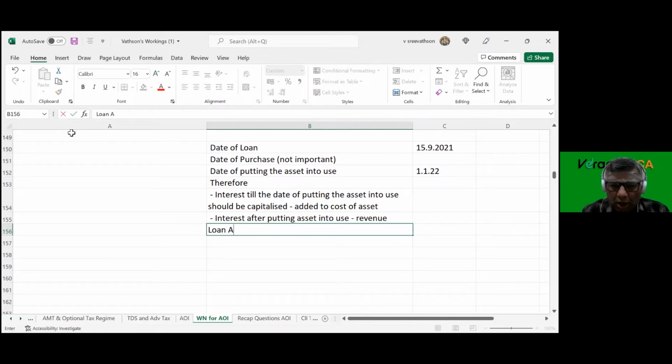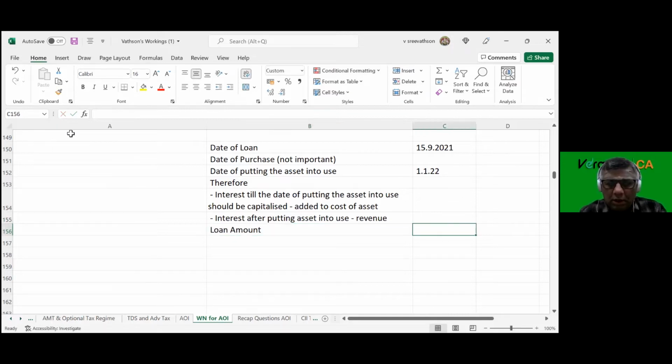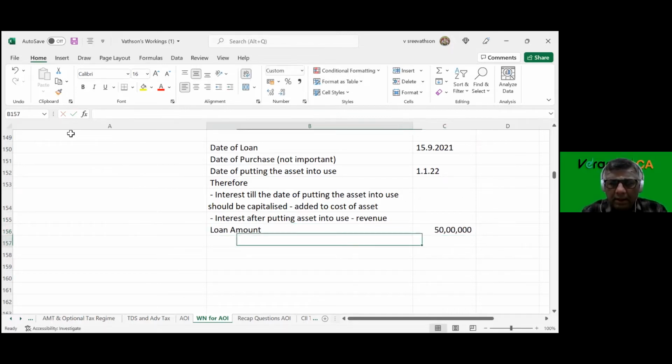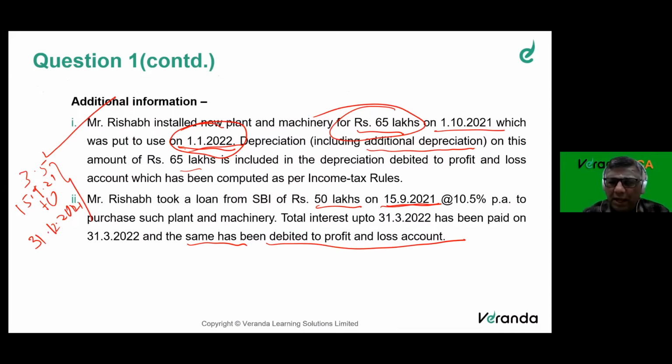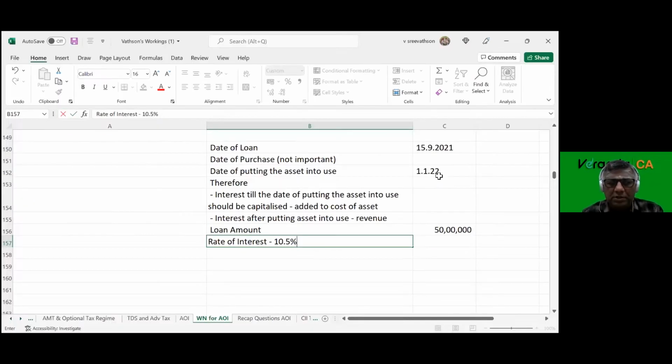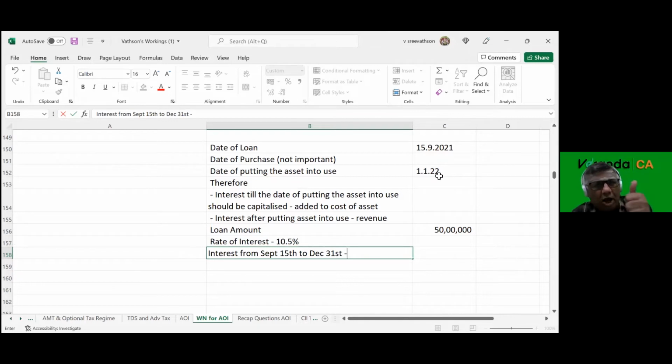Now, loan amount is 50 lakhs, rate of interest 10.5%. Interest from September 15th to December 31st, that is 15 days of September, October, November, December, 3.5 months.